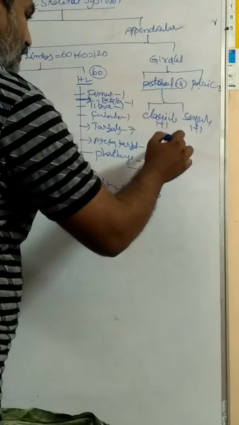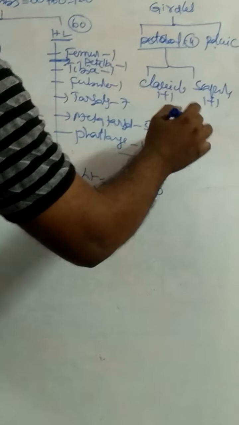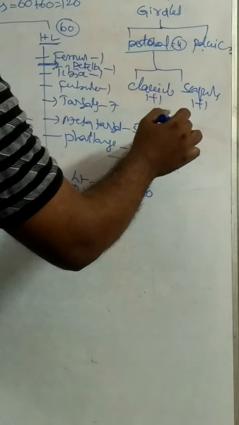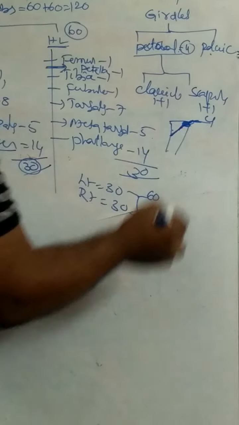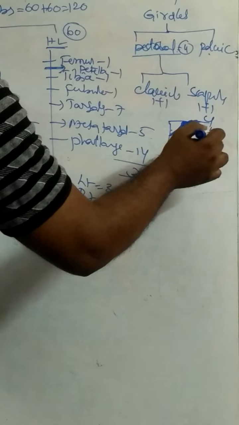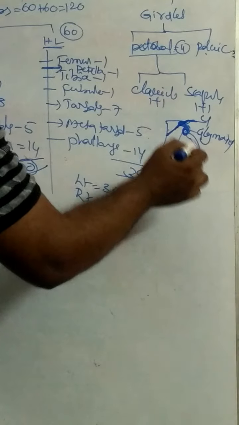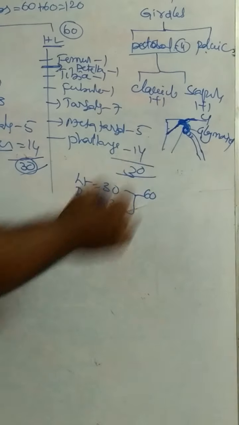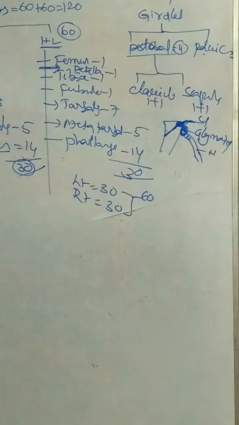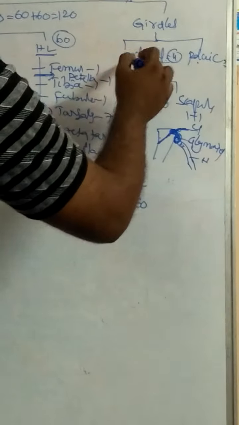Scapula is a triangular bone. On the scapula is the acromion process. The acromion process attaches to the clavicle. Below the acromion process, a cavity is present in the pectoral girdle. This is the glenoid cavity, into which the head of the humerus articulates, and it forms the ball and socket joint. That is about the pectoral girdle.